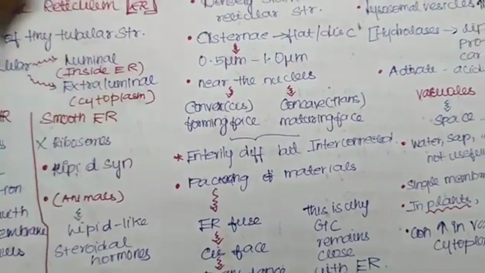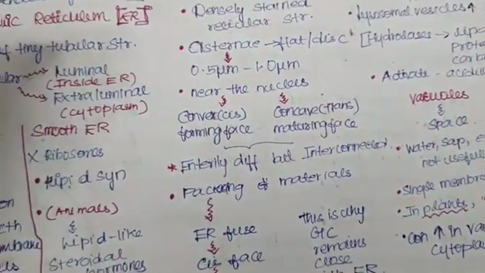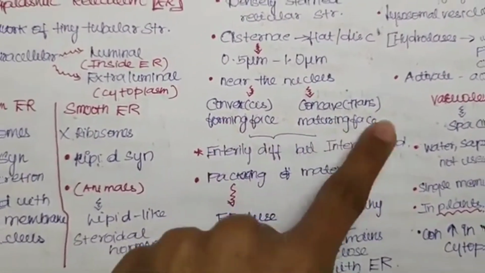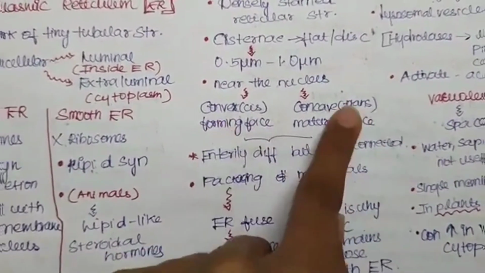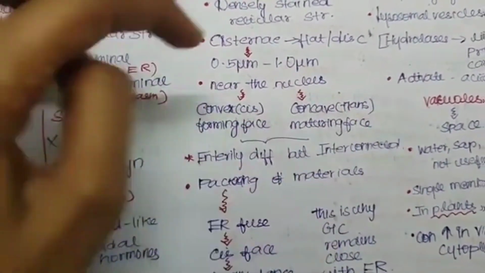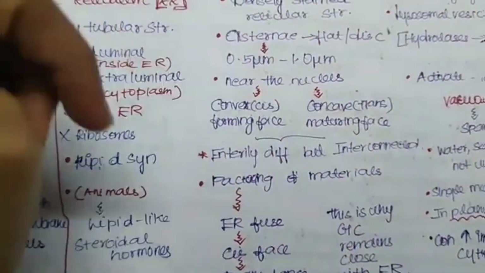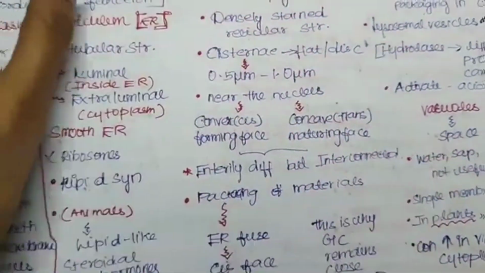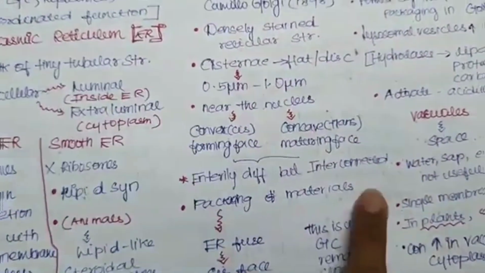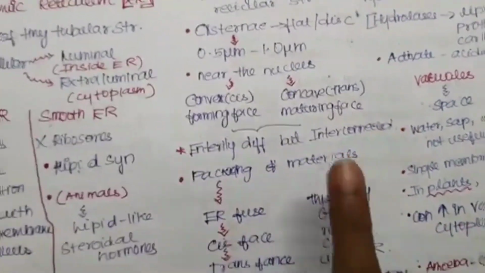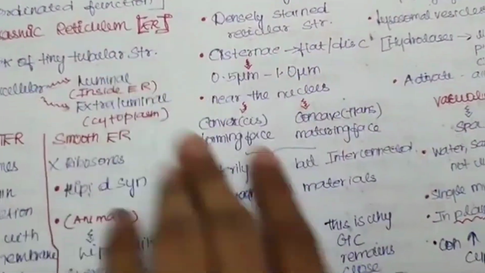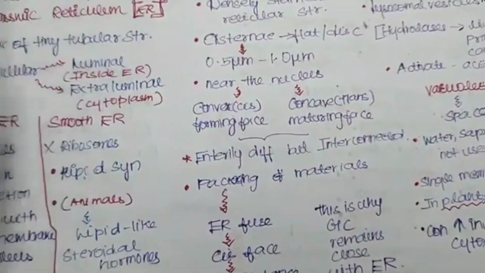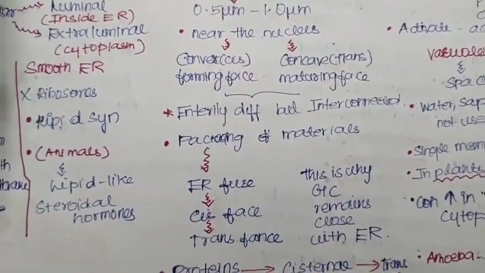These are arranged especially near the nucleus with either the convex or cis phase, or the concave or trans phase. Okay, it has two phases. One is convex, and near the nucleus it may be attached either with this convex or cis phase, or the concave or trans phase. The convex is the forming phase and concave is the maturing phase. These both are entirely different, but they are interconnected.